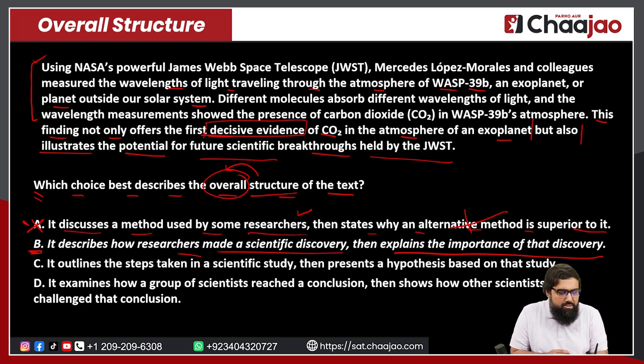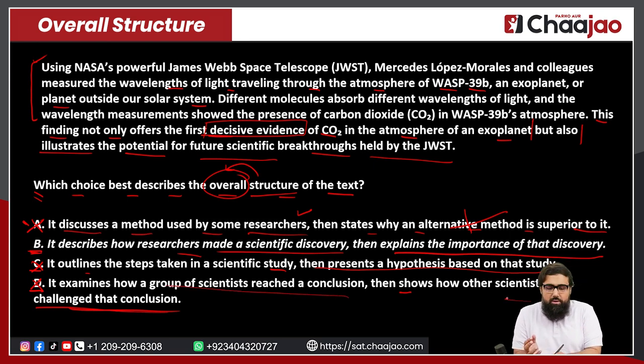So let's read option C. Option C says, it outlines the steps taken in a scientific study and then presents a hypothesis based on that study. So it's not a hypothesis, it's a proper conclusion, and then we have the significance to that as well. So this becomes completely irrelevant. Then you come on to option D. It examines how a group of scientists reached a conclusion, right? So it talks about how a group of scientists reached a conclusion, and then shows how other scientists have challenged that conclusion. So this won't be the answer either, because it is not about a group of scientists, and it has not talked about the other group of scientists. It's only about the discovery and how it was important.